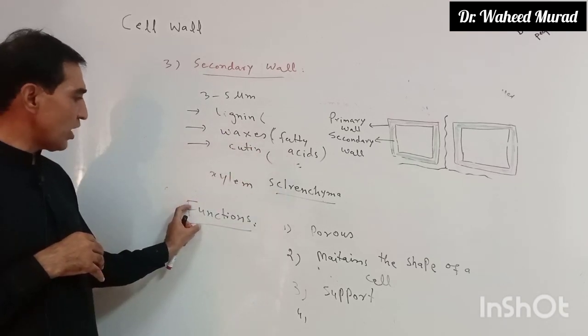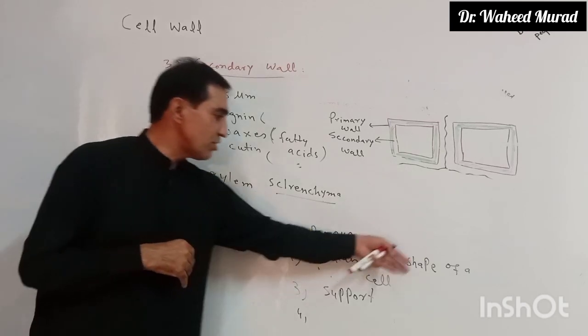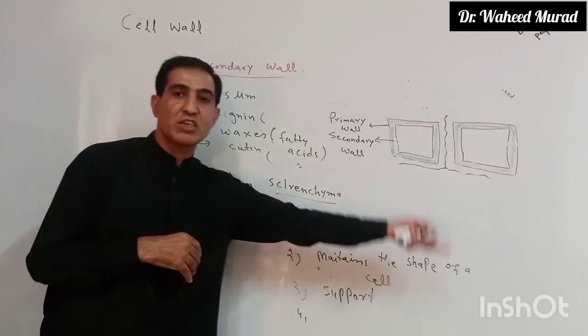What is the function of the cell wall? The cell wall is porous and allows molecules to pass through it. It maintains the shape of the cell. It gives mechanical support to the cell.